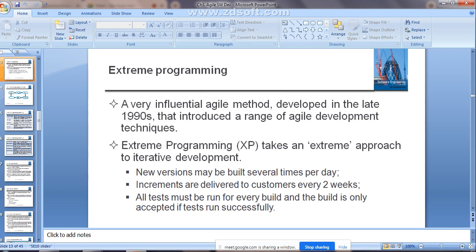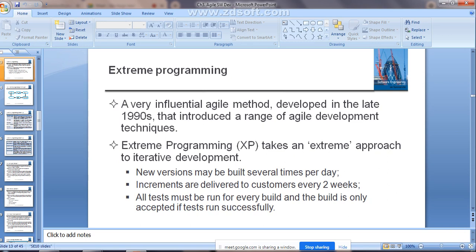It's okay, we'll keep it in normal mode itself and start with the class. Now we'll see the agile development techniques. Whatever things are written in the slide, can you see that, right? Yes, it is visible clearly, ma'am.